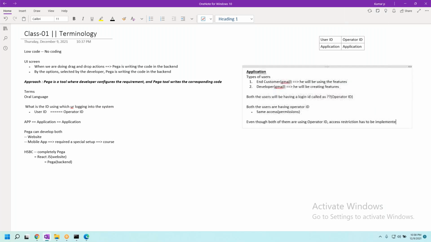All of you are with me on this? Yes, sir. Or maybe I will write it in a simple way: access segregation has to be implemented. All of you are with me on this?